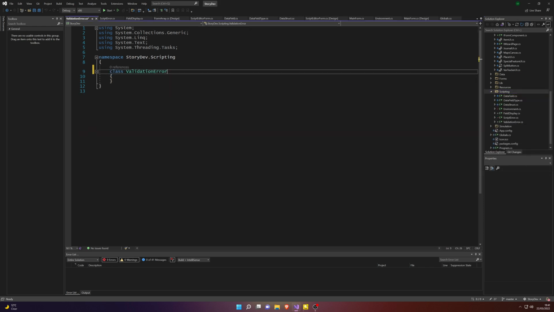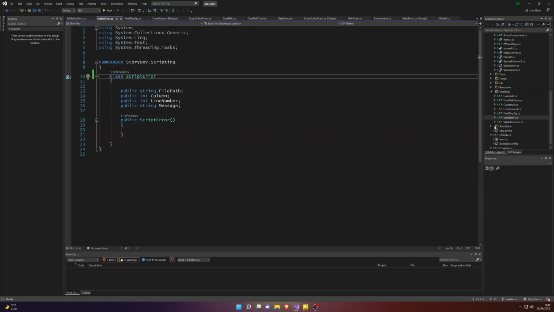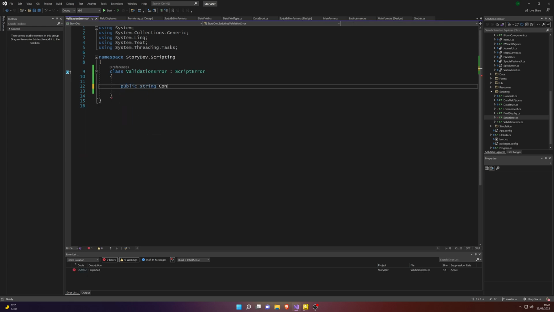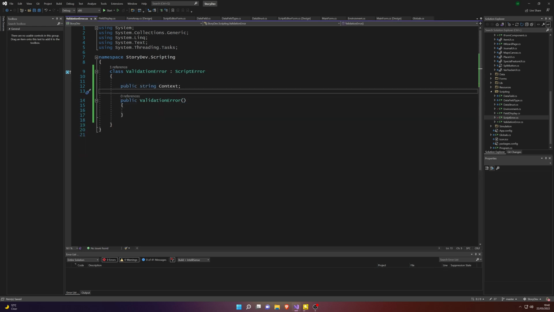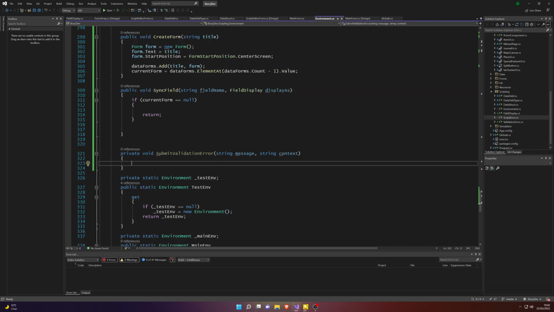What I try here is creating this validation error, which is going to inherit from script error, but eventually I decide against this and just use the script error class directly.